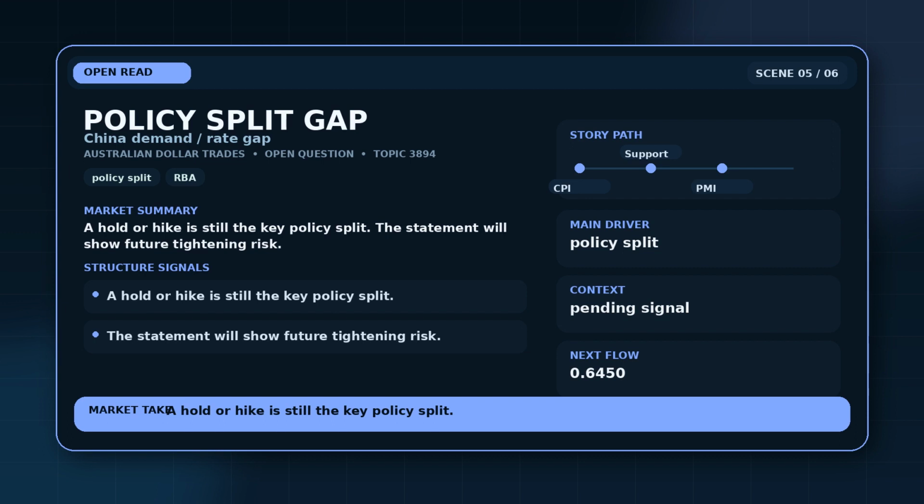This scene is the guardrail against turning an incomplete story into a prediction. The confirmed part is the event and the supporting facts. The unresolved part is the follow-through, whether the response, approval, recovery, liquidity, policy step, or user behavior actually appears. The open item is best summarized as policy split, and it should stay separate from 0.645 until a fresh confirmation point appears.